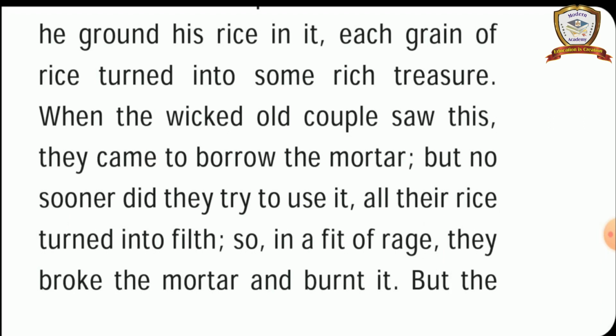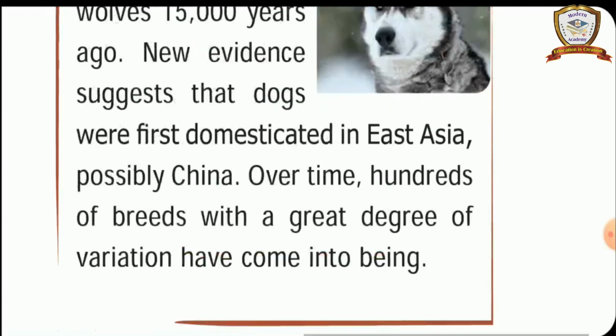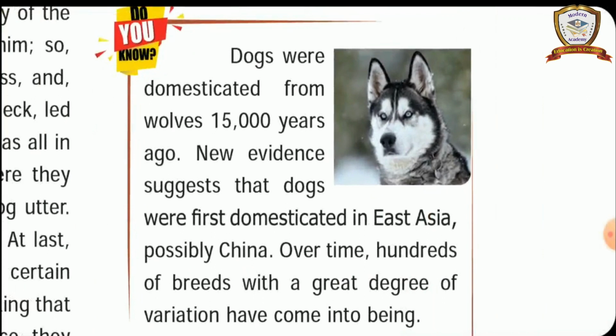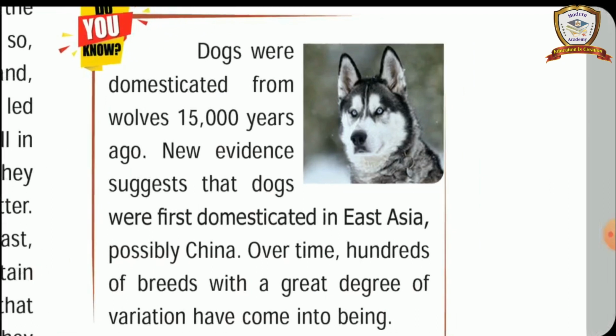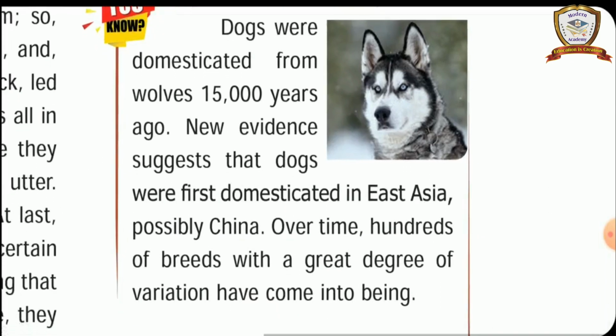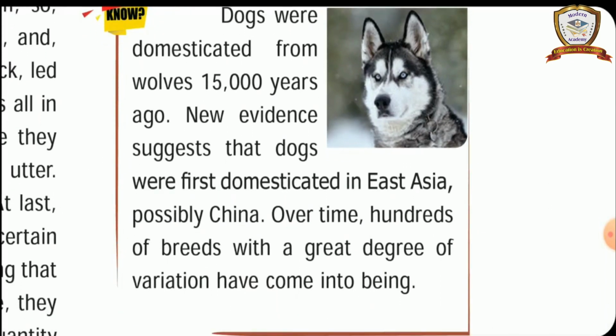Listen carefully, dears. Before going to learn the next paragraph, let us learn: do you know dogs were domesticated from wolves? Wolf, plural form, wolves. Nouns which end in F and FE, dropping F and FE, add VES to the singular. 15,000 years ago, new evidence suggests that dogs were first domesticated in East Asia, possibly China.